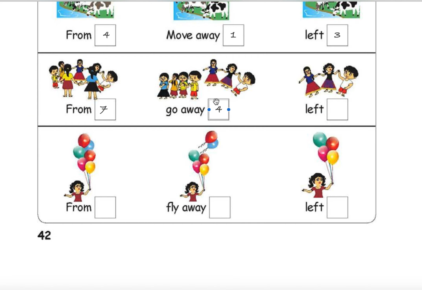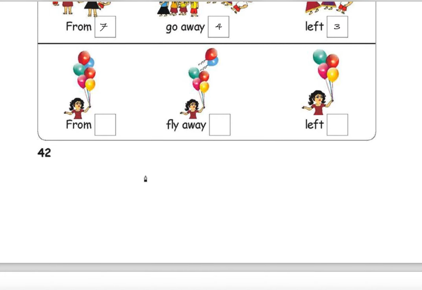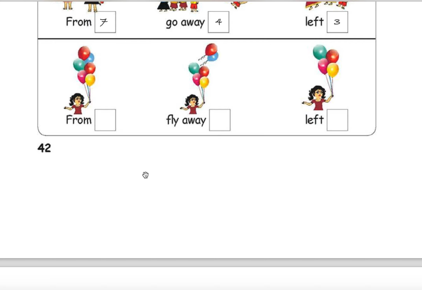Then it is 4. No, not left away. Went away. 4 members went away. That is fine. Then how many are left? 1, 2, 3. So 7 minus 4 is 3. That is the intention of the story.